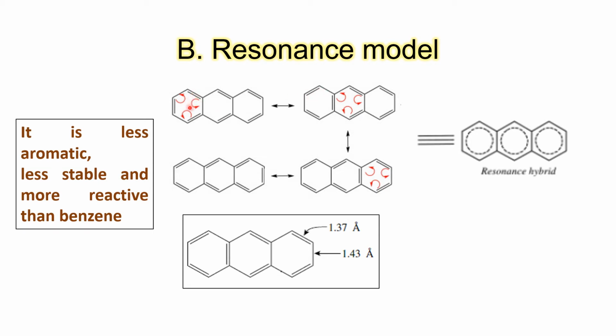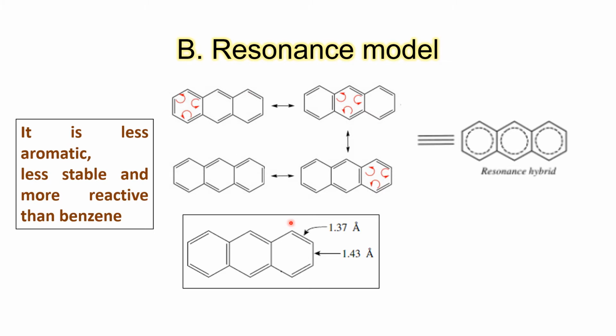And now resonance can be shifted to another ring via this fused bond. So this bond will be converted into a double bond, and this remaining bond will be shifting over here. So we have it here. Now this fused double bond, pi electrons can shift into another ring. Similarly, they will be conveyed to the third ring. So such 4 resonating structures are possible.